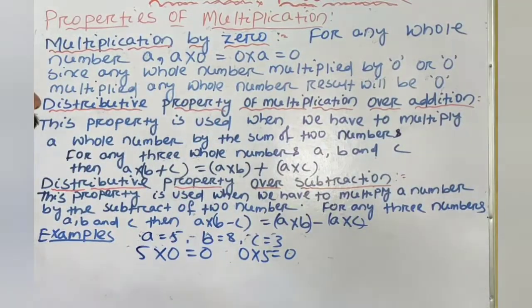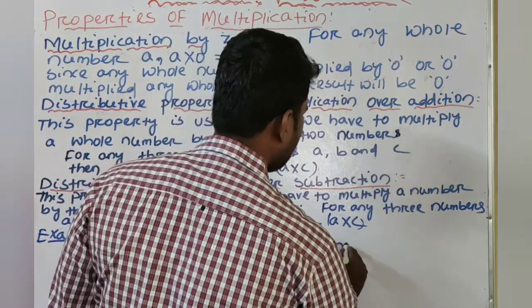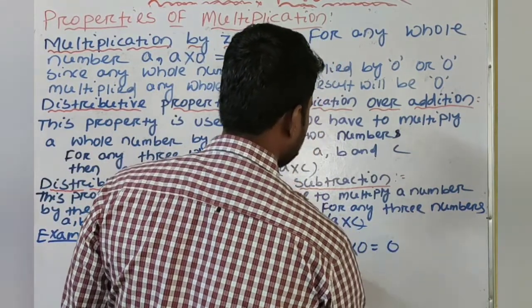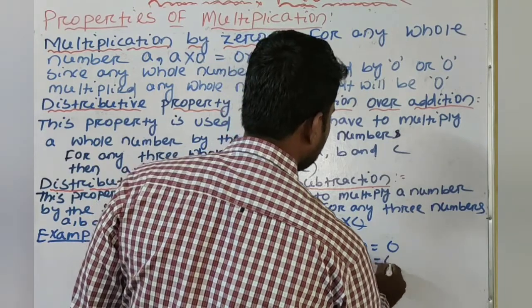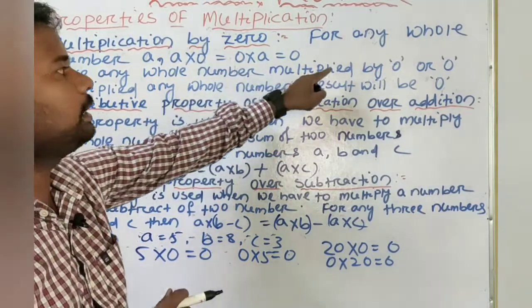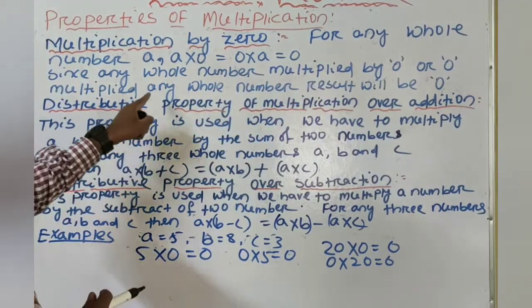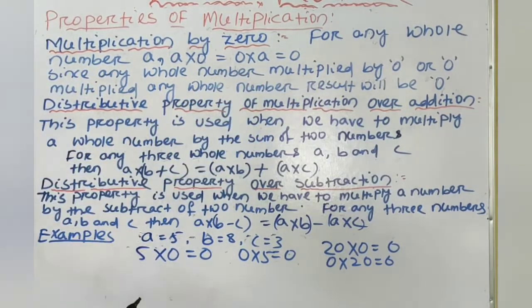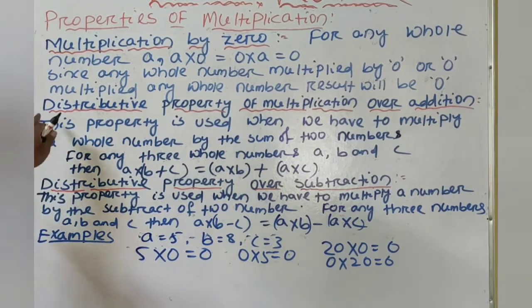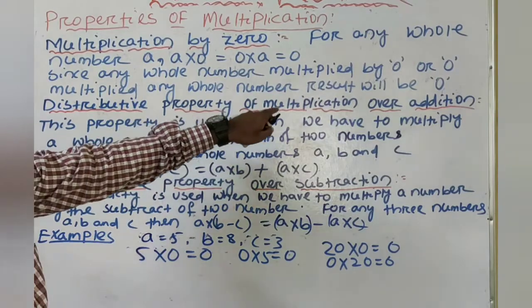We will take another example. 20 is a whole number. When we multiply 20 into 0 is equal to 0, or 0 into 20 is 0. So any whole number when we multiply by 0, or 0 multiplied by any whole number, the result will always be 0. Next we will know the distributive property of multiplication over addition.